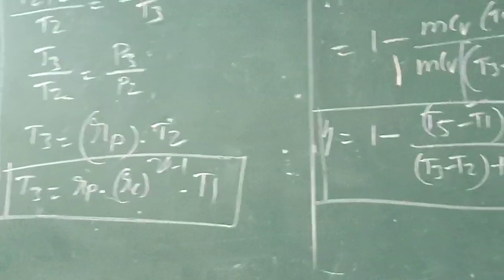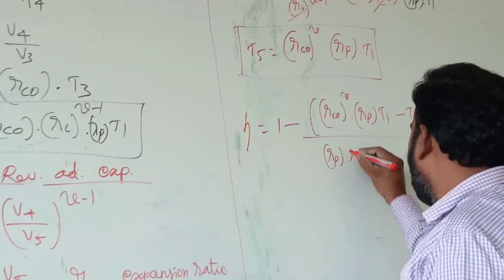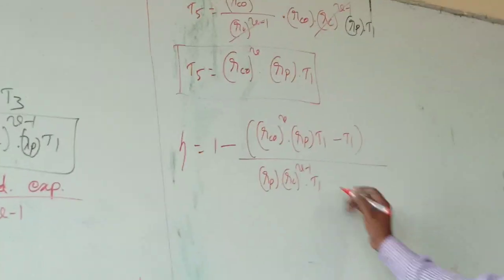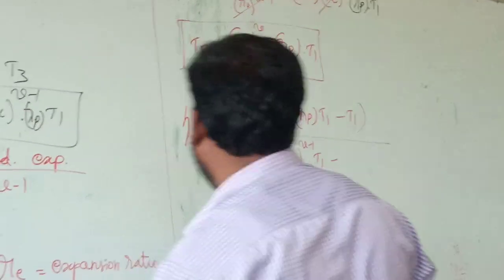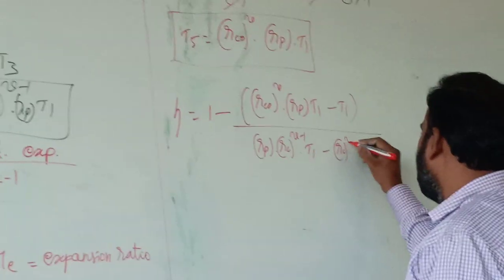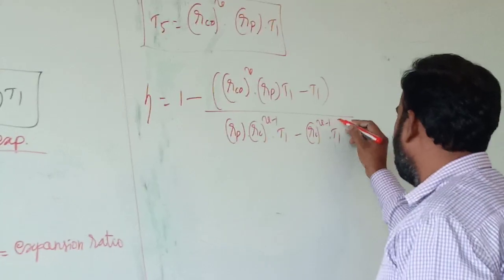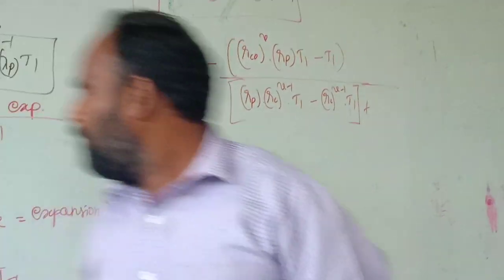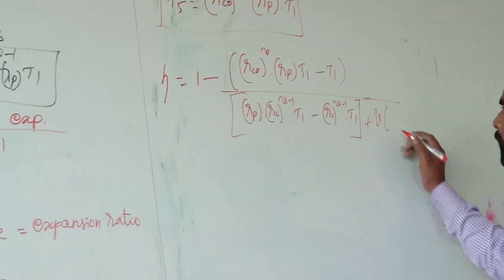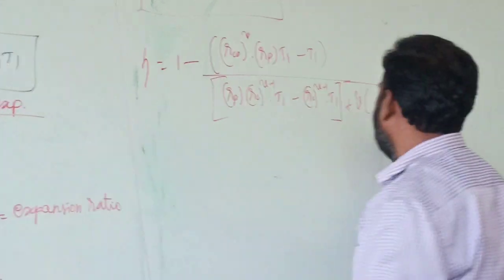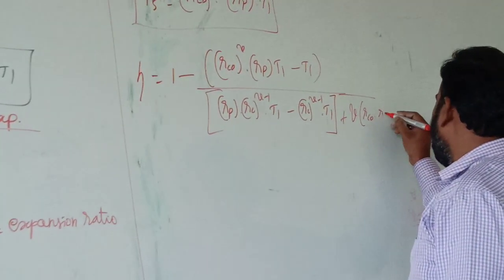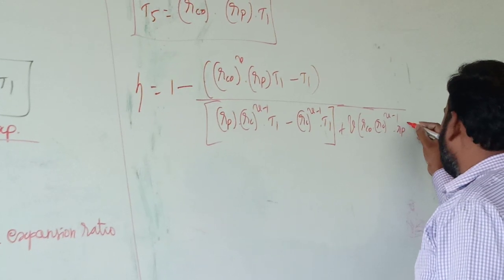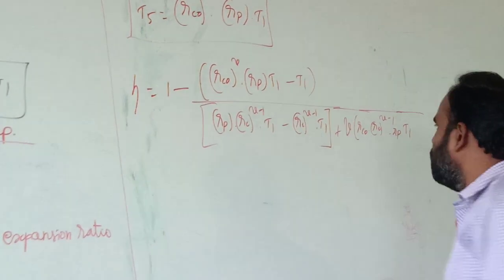RP into RC power gamma minus 1 into T1, minus, we have T2. T2 will be equal to RC power gamma minus 1 into T1. This is one term, plus we have gamma into T4. T4 will be equal to RCO into RC power gamma minus 1 into RP into T1.